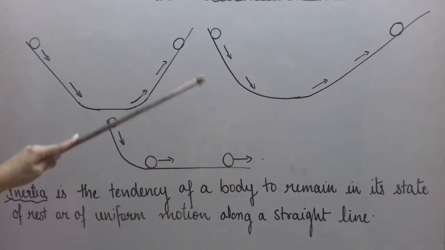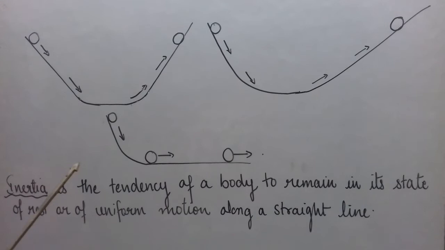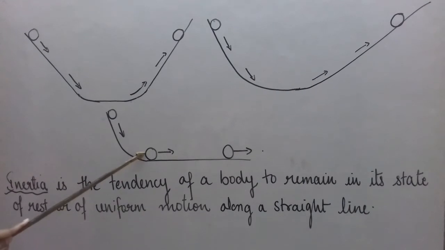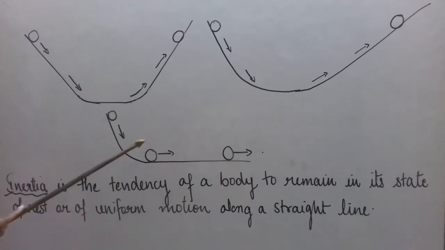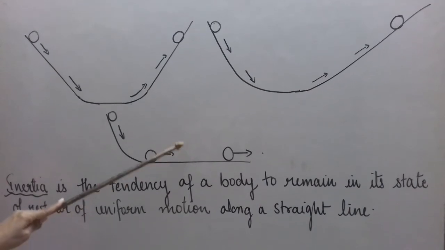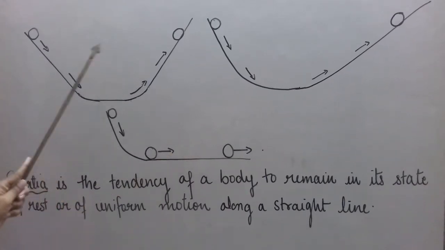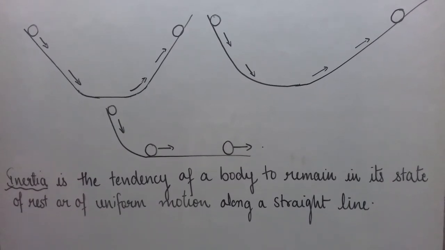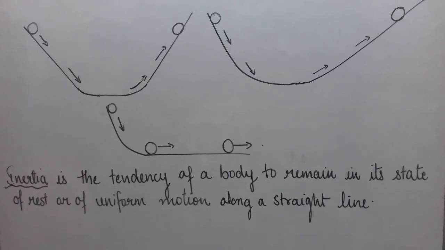So from this activity, we can conclude that it is not only a body which is at rest that remains at rest if no force is applied on it. Even if a body is in uniform motion along a straight line, if no force is applied on it, it should continue to move with the same velocity, should continue to have the same state of uniform motion along a straight line forever if no force is applied on it. So from this activity, Galileo Galilei ultimately stated that the natural state of the body is not the state of rest. It can be a state of rest, it can be a state of uniform motion along a straight line.